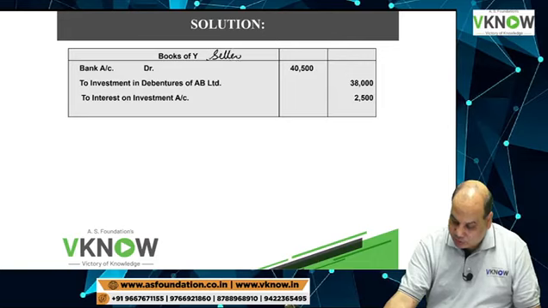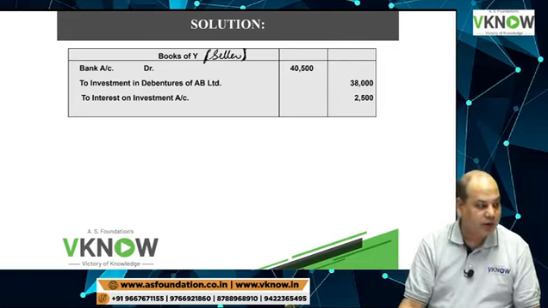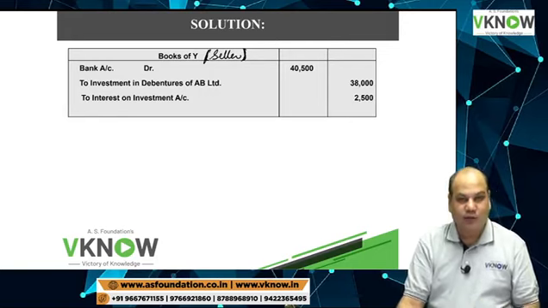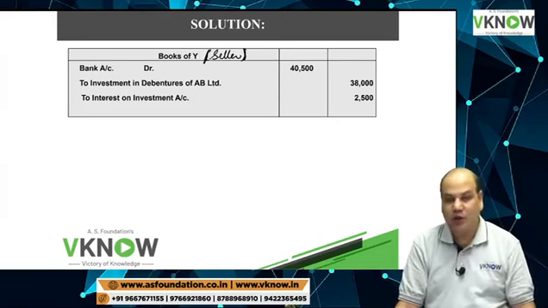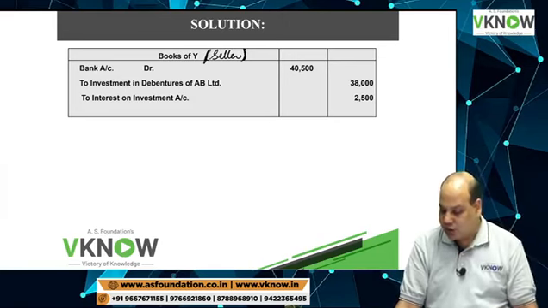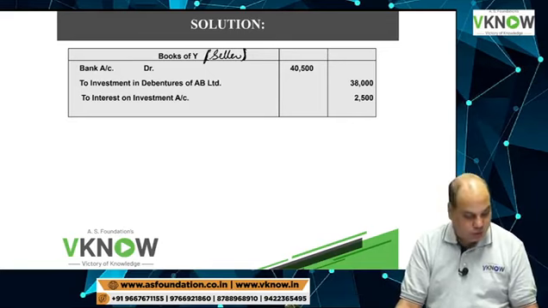Y is the seller of the investment. He will pass an entry: bank account debit 40,500, to investment in debenture of AB Limited account 38,000 and to interest on investment account 2,500.